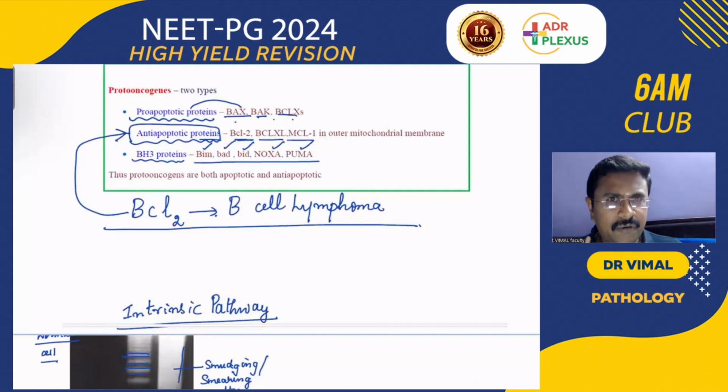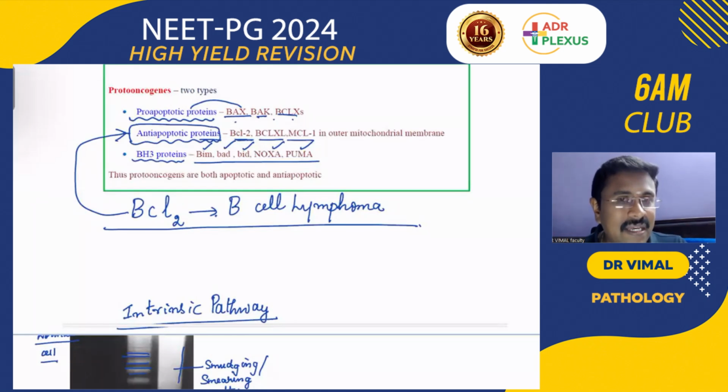BCL2 is anti-apoptotic. We know that there are 2 pathways: intrinsic pathway, otherwise called the mitochondrial pathway, in which normally BCL2 acts like a guardian of the mitochondria, so that the cytochrome C is present inside the mitochondria. During apoptosis, when the intrinsic pathway is activated, BCL2 is inactivated. So the cytochrome C comes out of the mitochondria. Then it will activate caspase. In the intrinsic pathway, caspase 9 is activated.